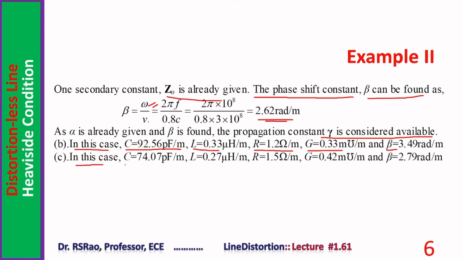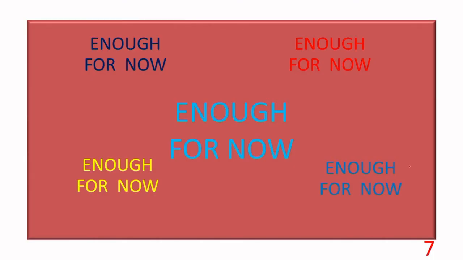In C, C equal to 74.07 picofarads per meter, L is 0.27 microhenry per meter, R is 1.5 ohms per meter, G equal to 0.42 millimhos per meter, whereas beta can be found equal to 2.79 radians per meter. These are the problems normally we encounter in the case of distortionless line and Heaviside condition. Enough.